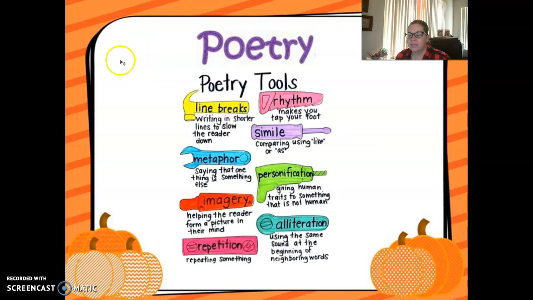Okay, so here is a little bit of things to recall. You probably learned this in 3rd grade. The other day we were working on metaphor and simile, comparing two things. Simile uses like or as, metaphor does not use like or as. Poetry has line breaks. They're written in shorter lines so that the reader has to slow down.